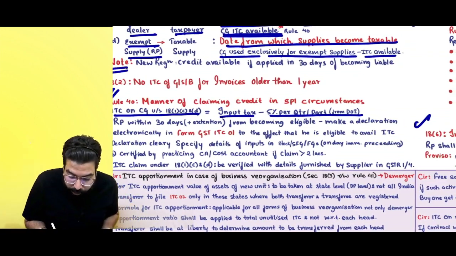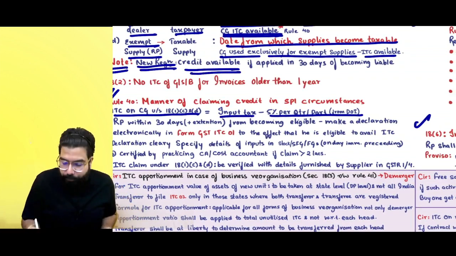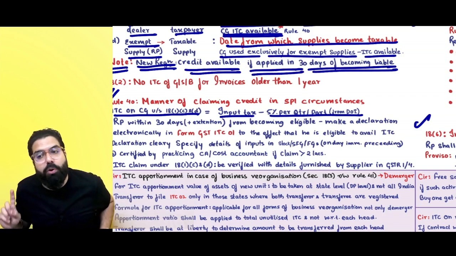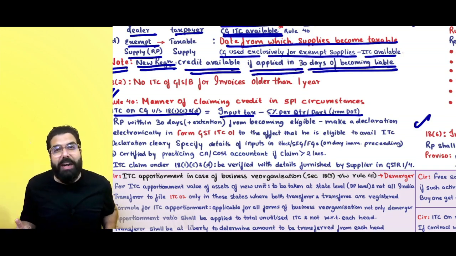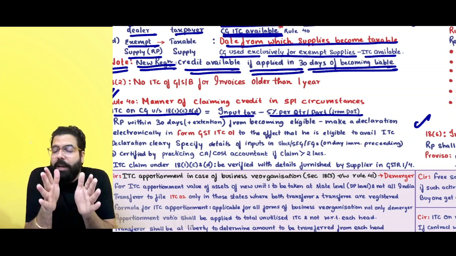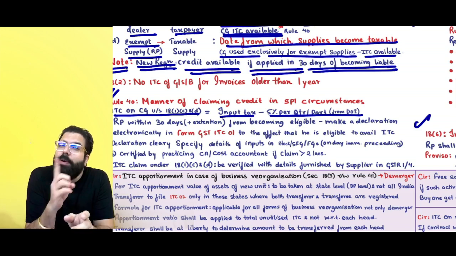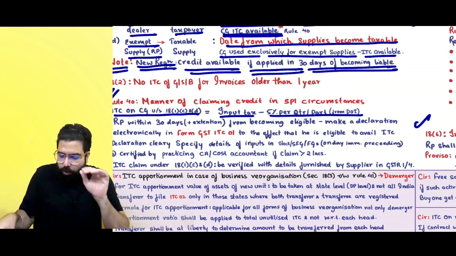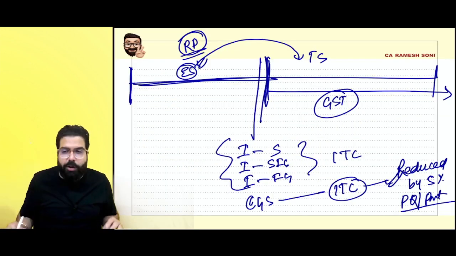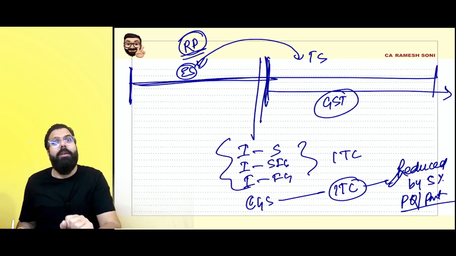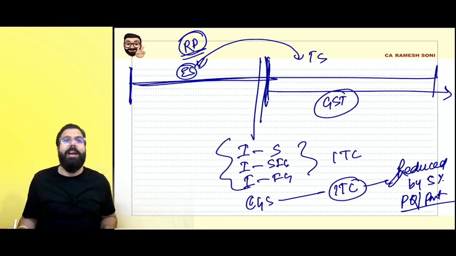Remember, note: for new registration, credit is available only if applied within 30 days of becoming liable. If you don't file your ITC-01 to claim your credit within 30 days, remember always, if you don't take registration within 30 days, when you go online to claim your credit, you have to file ITC-01 if you want to claim all this credit. If you don't take registration within 30 days, the portal will not allow you to file ITC-01.